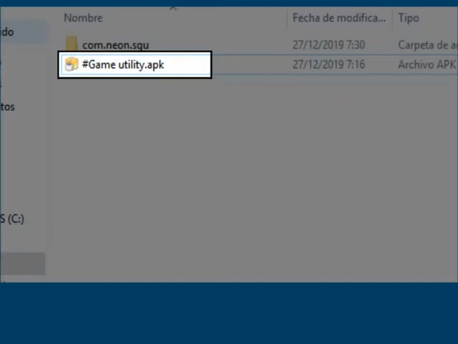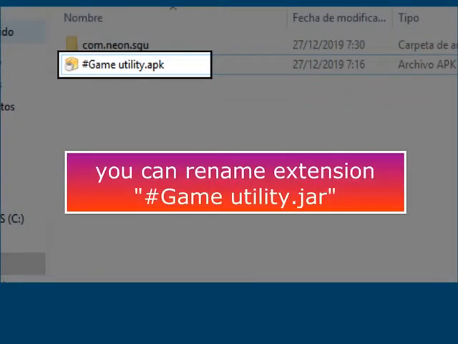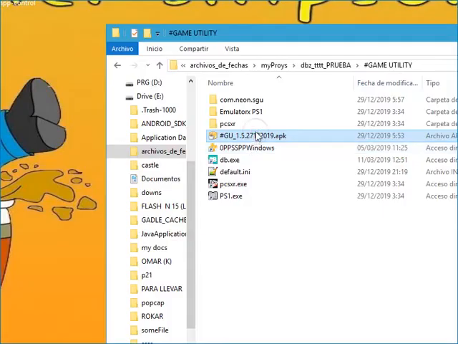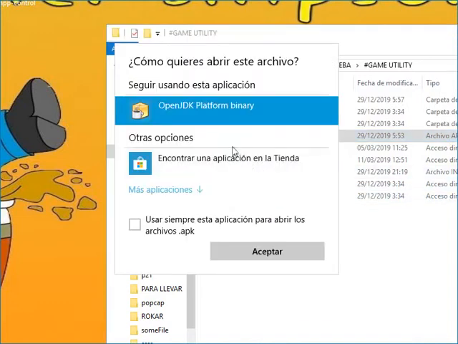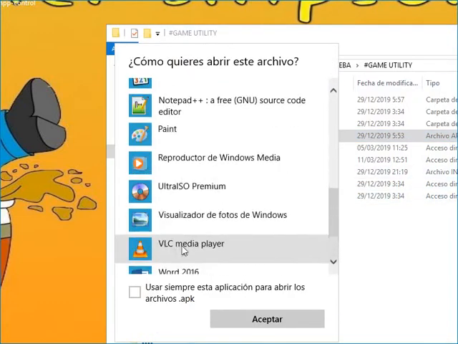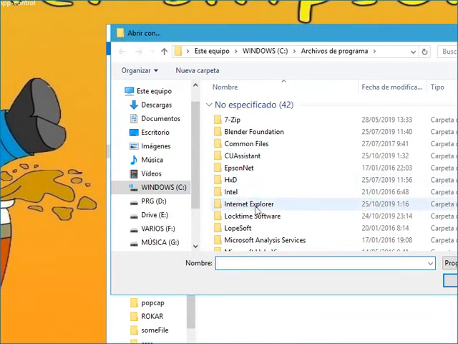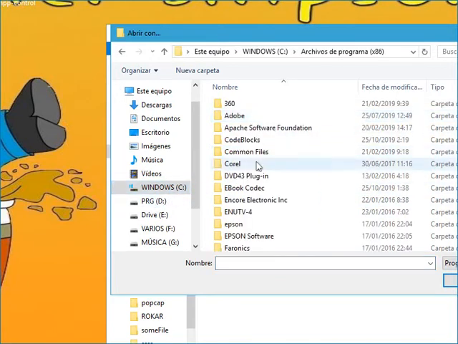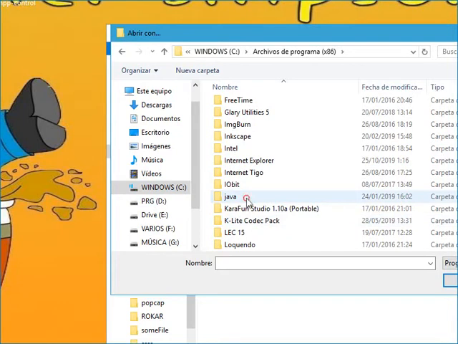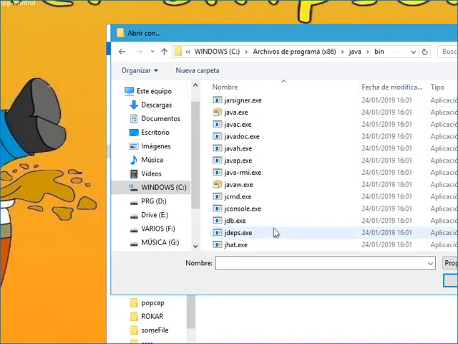This APK is hybrid, so you can open it on your PC or your mobile. On your PC you can open it by renaming the extension to jar. If you don't want to rename it, you can use open as, like me. Now, search for your installed Java version and select the Java executable. OK, and you open this.